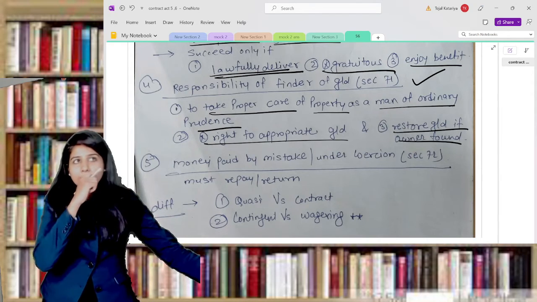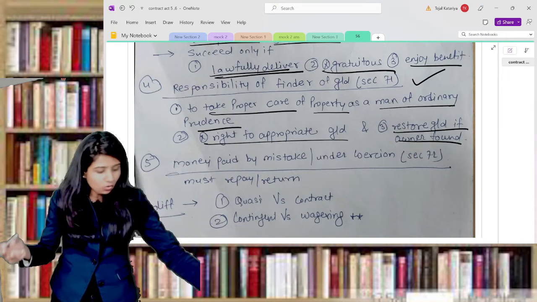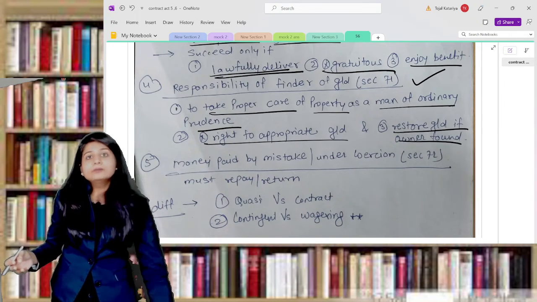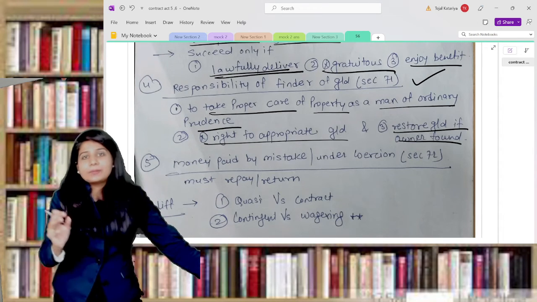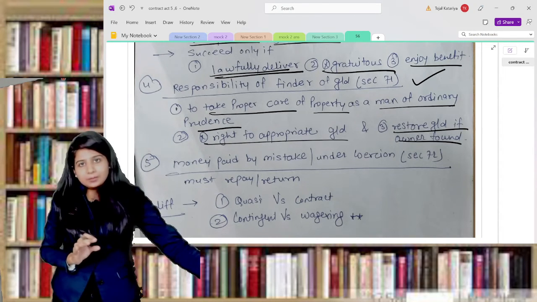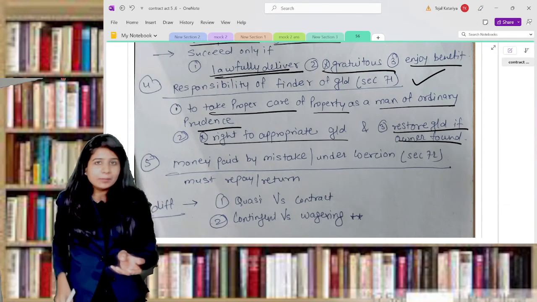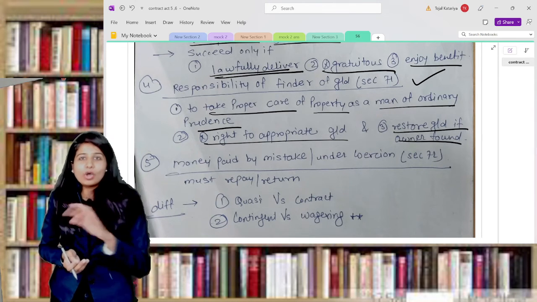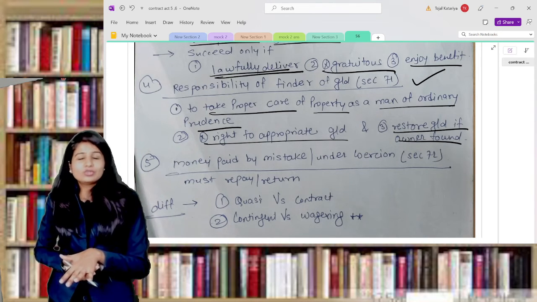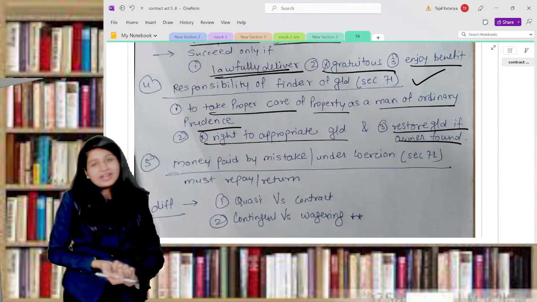That means if you get any lost wallet, you try to find the true owner of the goods, and then you should restore them back. That means you should give them back that wallet. You should not just keep the money in your pocket and give the empty wallet to the owner. This is nothing but the responsibility of the finder of the goods.